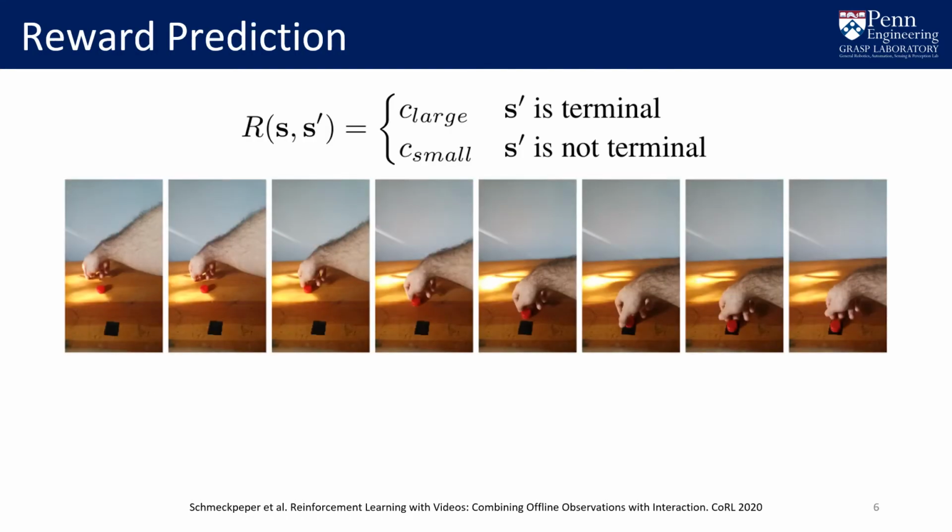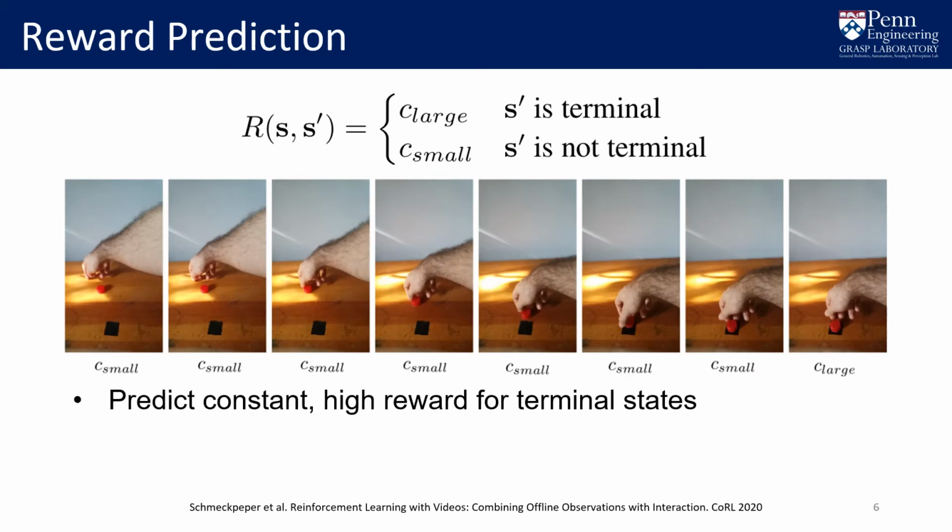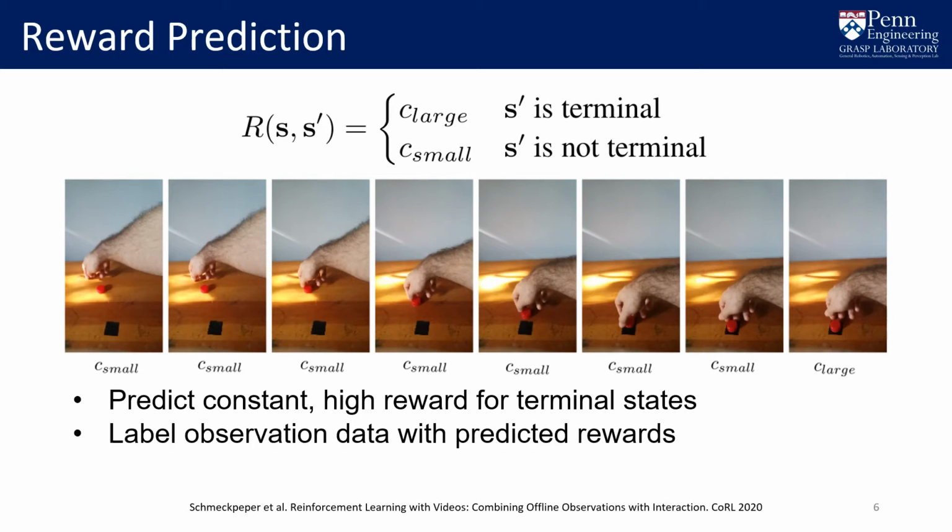We take the simplest possible approach to reward prediction. We predict the reward of any state-next-state pair to be a constant small value if the state is not terminal, and a constant large value if the state is terminal. These constants can usually be read off of the environment. We use the predicted reward to label the observational data, which naturally lacks reward.